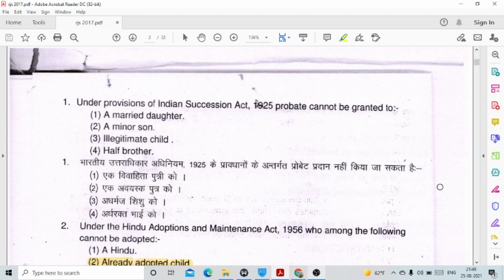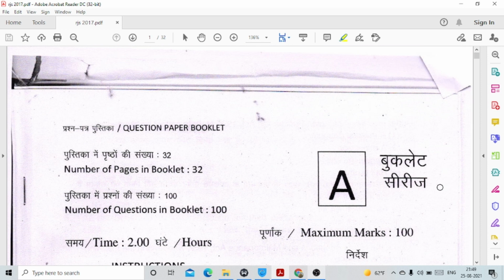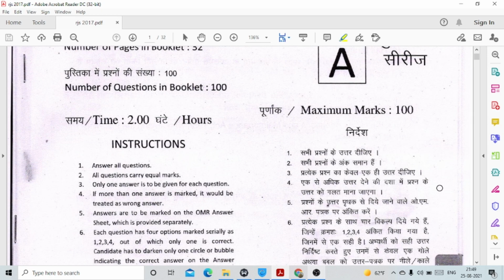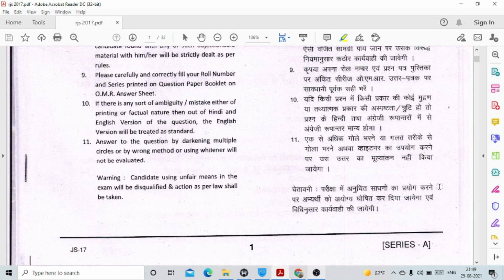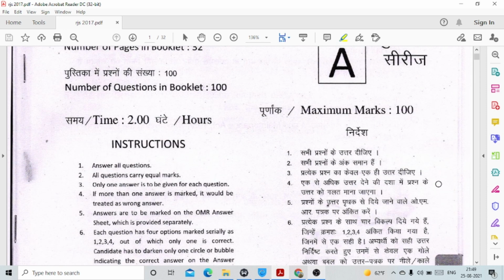Today I will be dealing with you the solved previous year question paper of Rajasthan Judicial Services Civil Judge pre-exam of the year 2017. Let me tell you, the examination of 2017 was held in the year 2018. In the previous session, I have discussed the question paper of 2018 which was held in the year 2019. In case you have missed that session, I would share the link in the description box below.